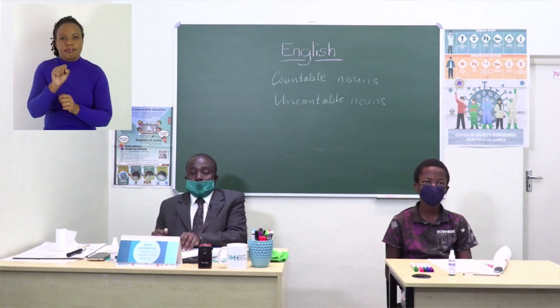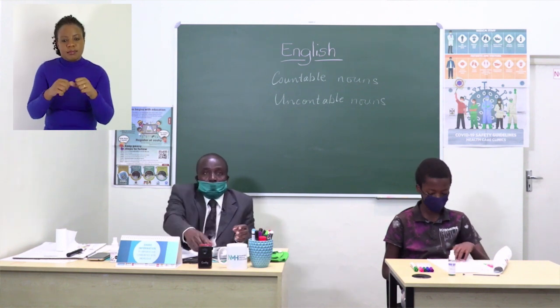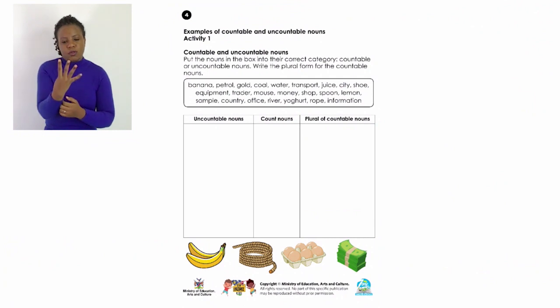Let us turn to the next page, which is page 4. And we look at further examples. There is an activity 1 there. It says examples of countable and uncountable nouns. Activity 1.